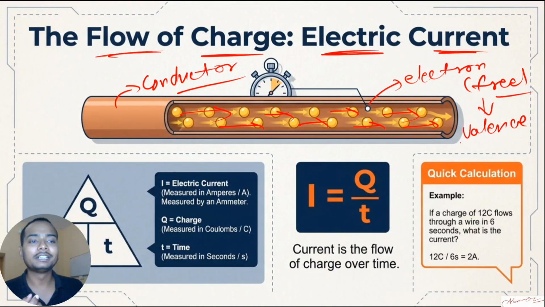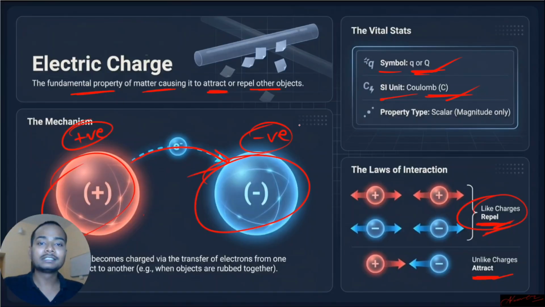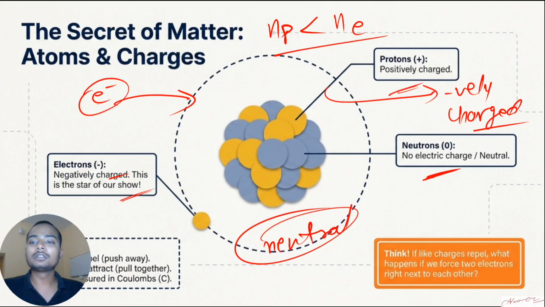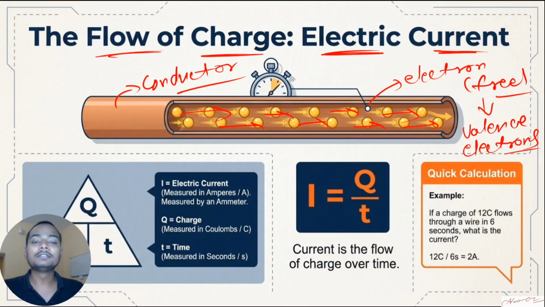This is a little more complex, right? Just keep these words in your mind. They will come again in the senior classes, and you will understand what valence electrons and free electrons are. So for now, I can tell you these are the electrons. In the last slides I told you an electron carries some charge on it, so that's why I call the flow of electrons a flow of charges.